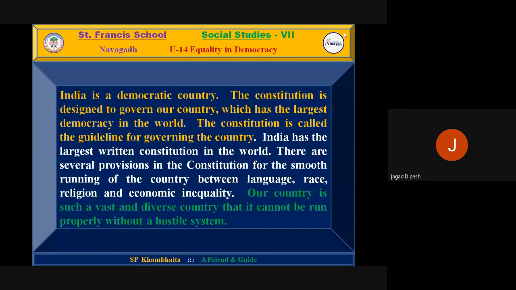There are several provisions in the constitution for the smooth running of the country between language, race, religion, and economic equality.